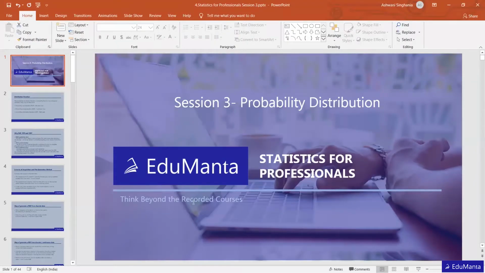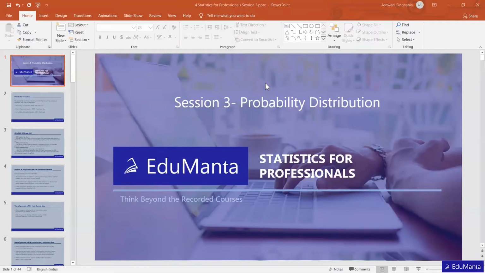So we will begin with probability distribution today, and I hope that up till last class everything is clear. If anybody has some doubts or queries, they can ask me now. Okay, so let's begin now. Today we are going to talk about probability distribution.